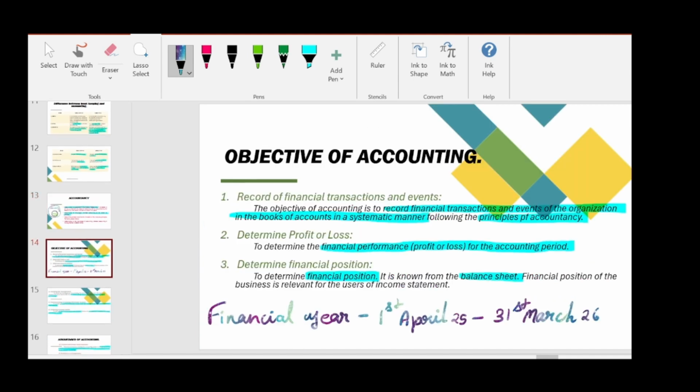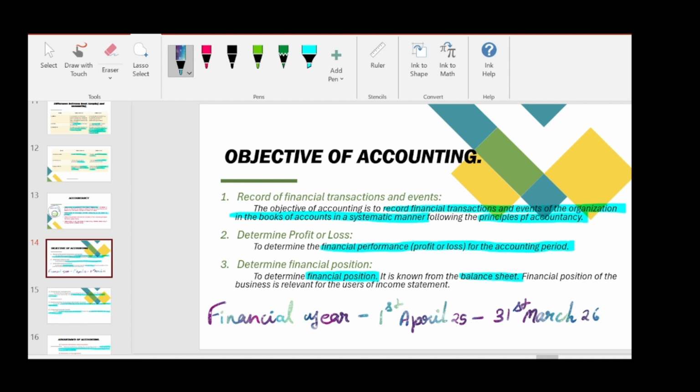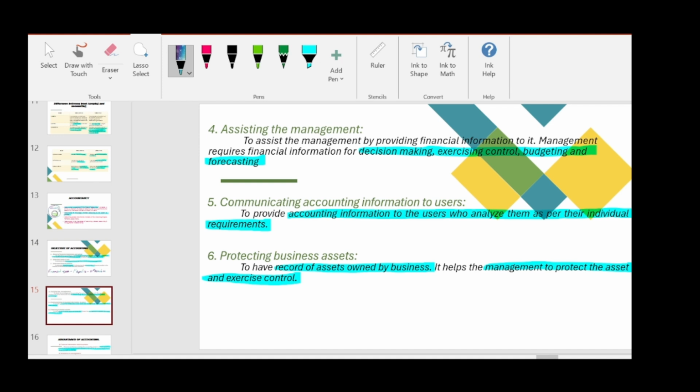And then we saw the objectives of accounting. We saw six objectives of accounting, like recording financial transactions and events, determining profit or loss, determine financial position, assisting the management, communicating accounting information to users, and protecting business assets. So these are six objectives of accounting.